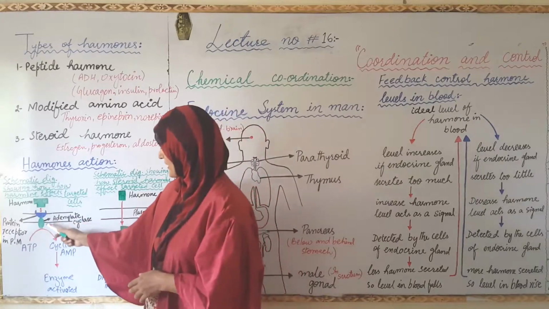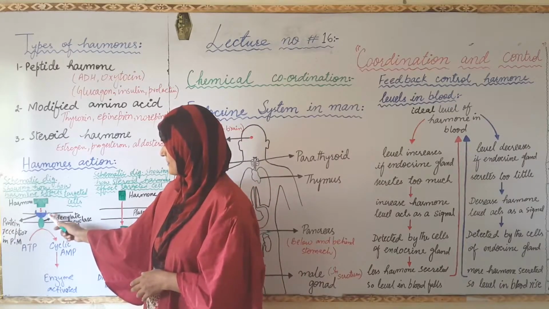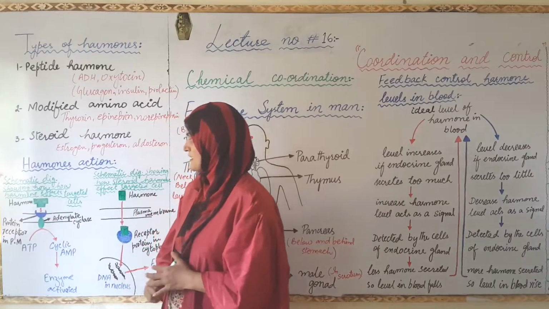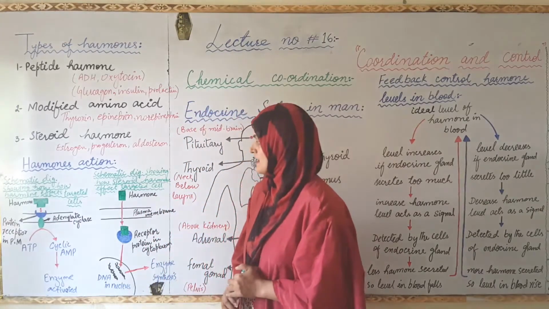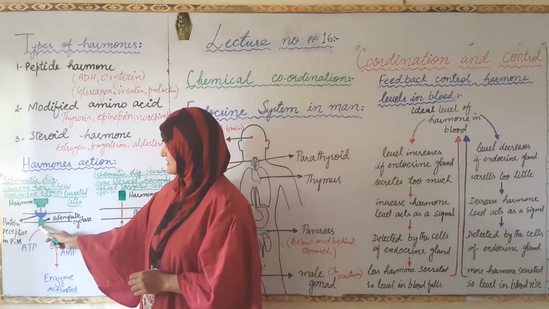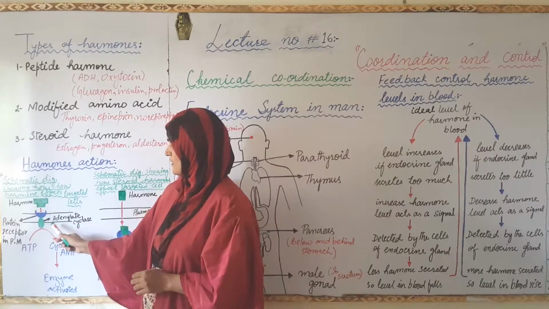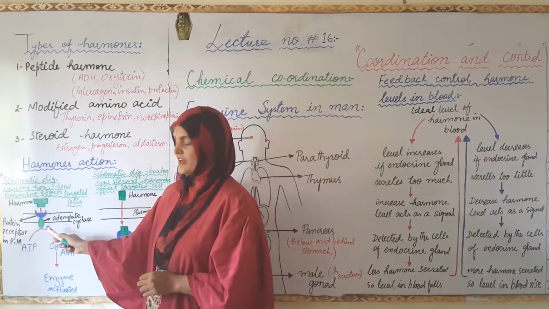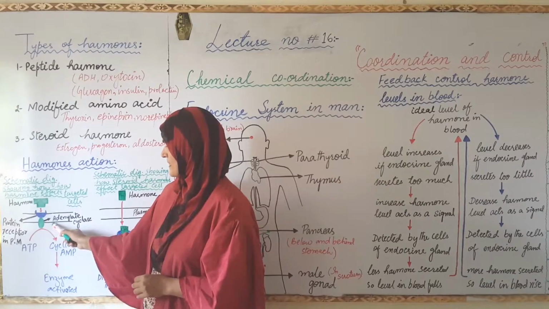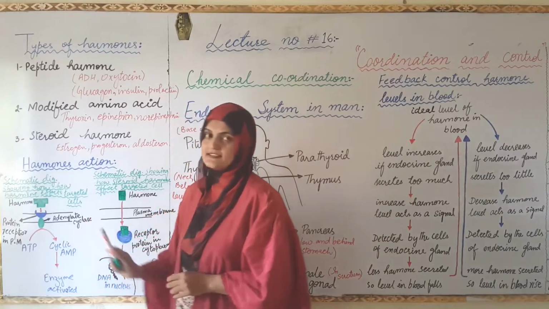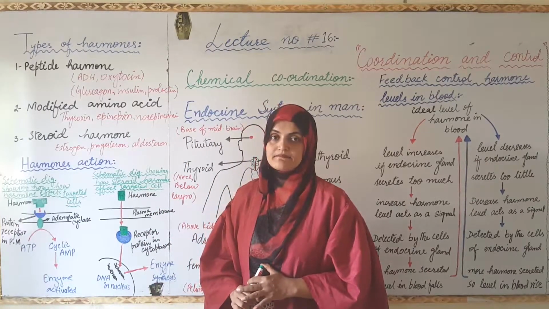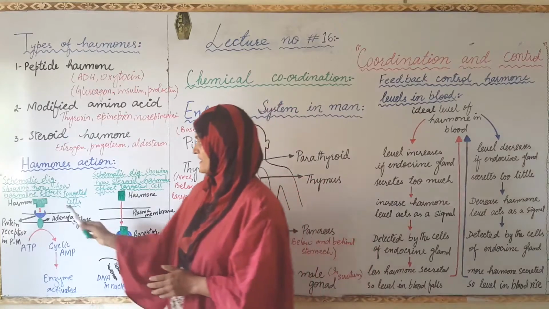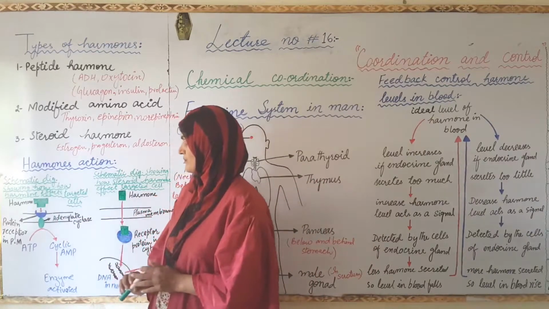Here is the plasma membrane, and on the plasma membrane there is a receptor at which the hormone comes and attaches. This receptor is attached with another enzyme which is slowly secreted within the body, which is termed adenylate cyclase. This adenylate cyclase becomes activated because of the attachment of the hormone.